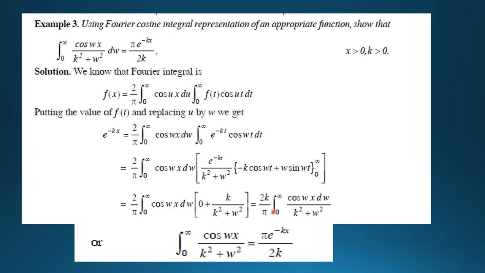After calculating, that is 2k by pi, 0 to infinity cos omega x d omega by k square plus omega square, that is 0 to infinity cos omega x by k square plus omega square d omega is equal to pi into e to the power minus kx by 2k. Now our problem is proved, that this integral which is given to find out.